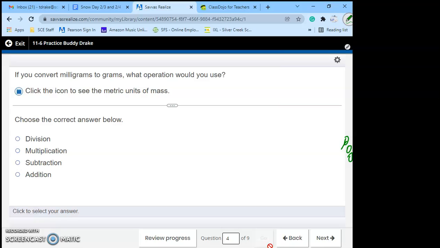If you convert milligrams to grams, what operation are we going to use? All right, milligrams to grams. We have 1,000 to 1. Well, how do we get from that 1,000 to 1? That's right, we divide.